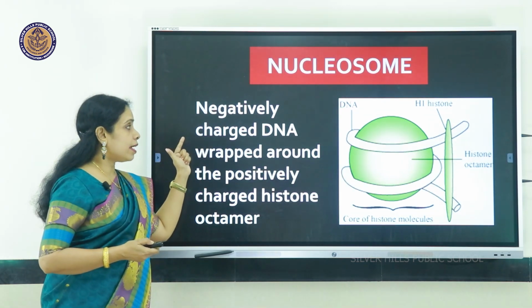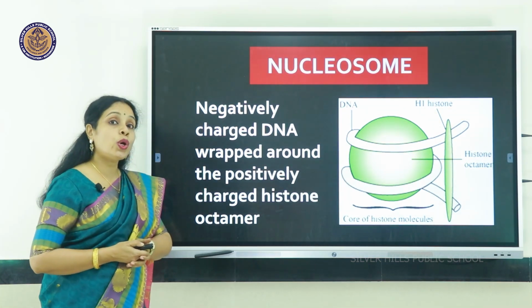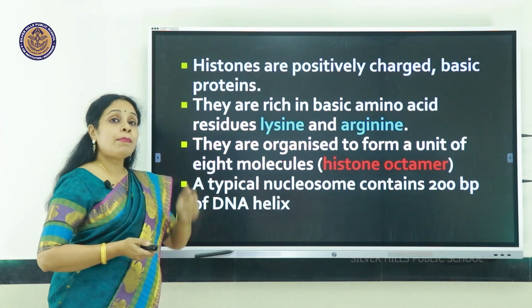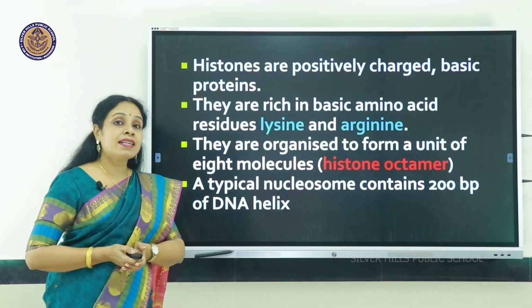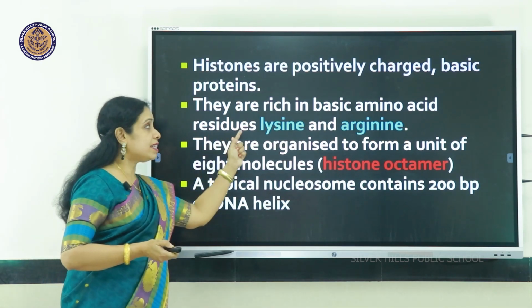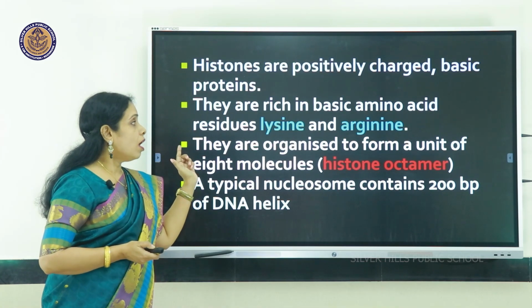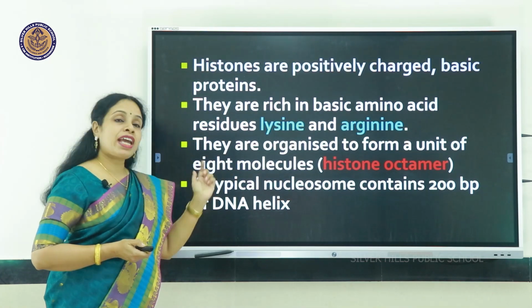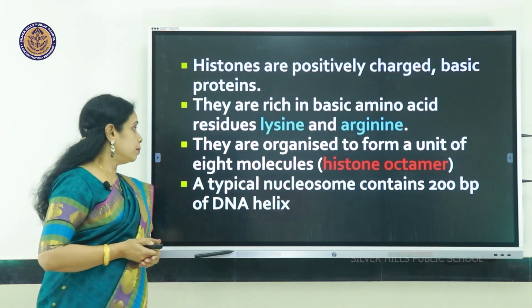Negatively charged DNA wrapped around the positively charged histone octamer. Histones are positively charged because they are rich in basic amino acids like lysine and arginine. They are organized to form a unit of 8 molecules, hence the term octamer.